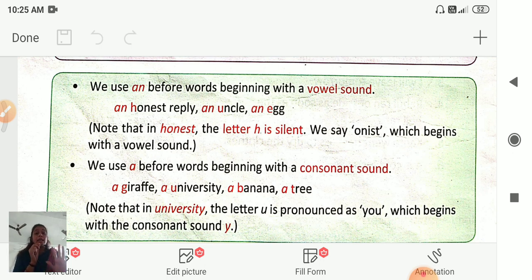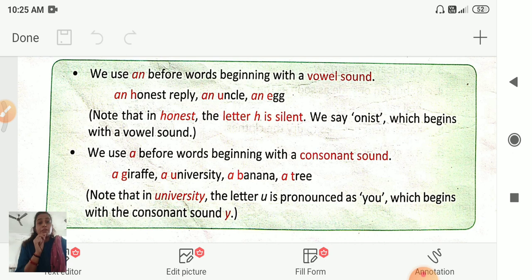Vowels are A, E, I, O, U. Now the rest of all the letters are consonants, like B, C, D, F, G, H, J, K, L, M, N, P, Q, R, S, T, V, W, X and Z. These letters are consonants.